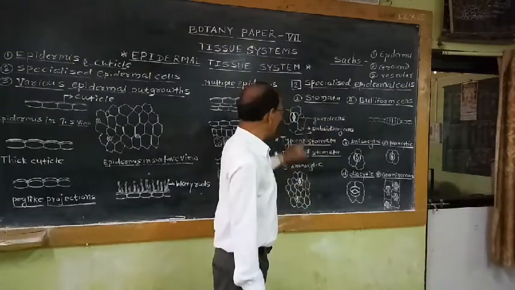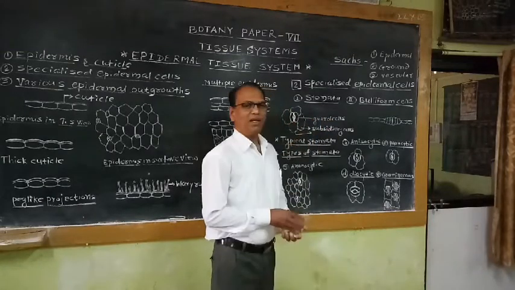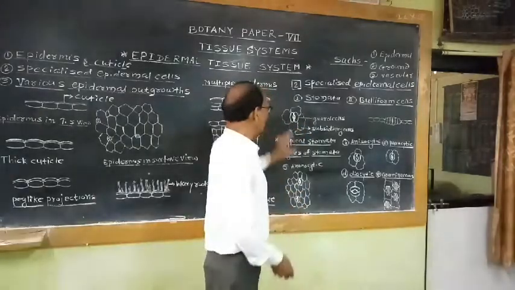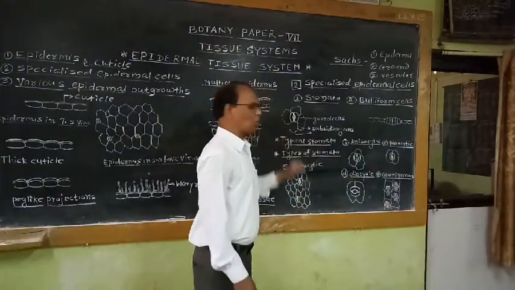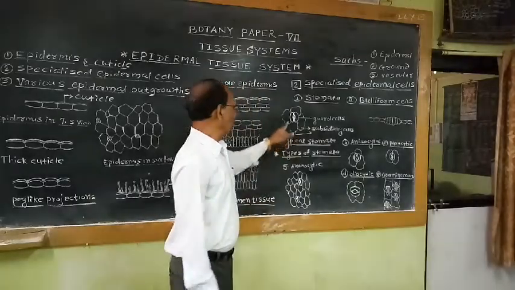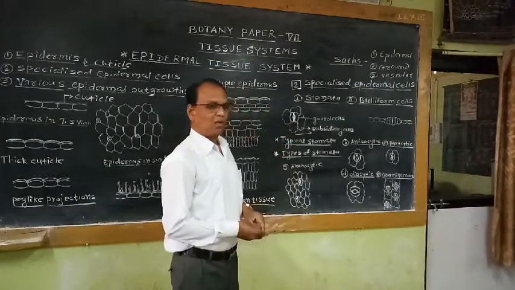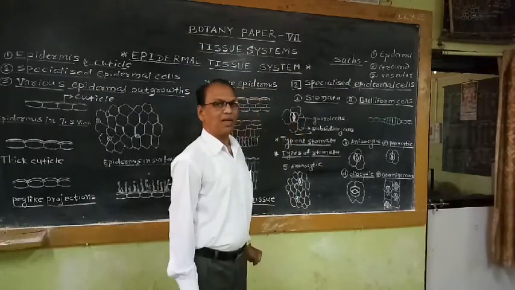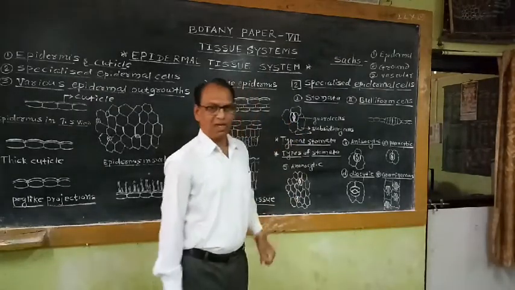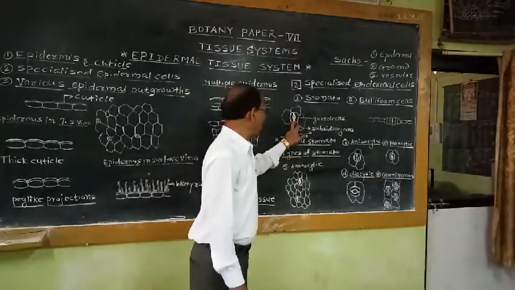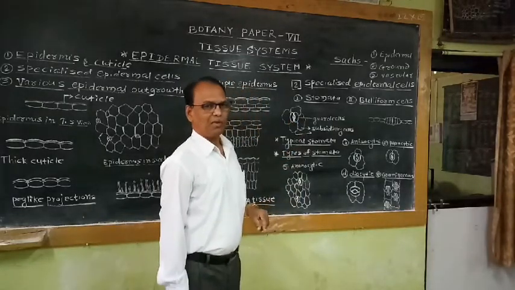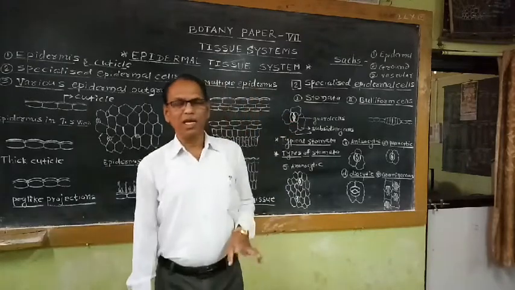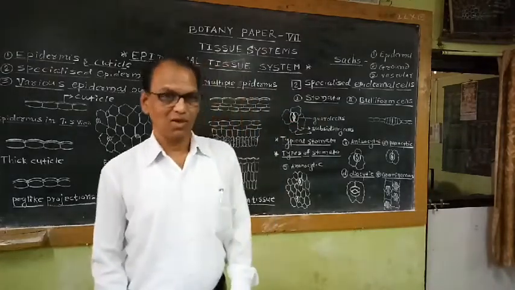These stomata are created by modified epidermal cells commonly called guard cells. If you observe the structure of a typical stoma, it shows a pair of guard cells having uneven thickening of the walls. The inner walls of the guard cells are thicker, the outer walls are thinner, and this pair of guard cells, which are kidney shaped in dicots, is surrounded by 2 to many subsidiary cells or accessory cells.